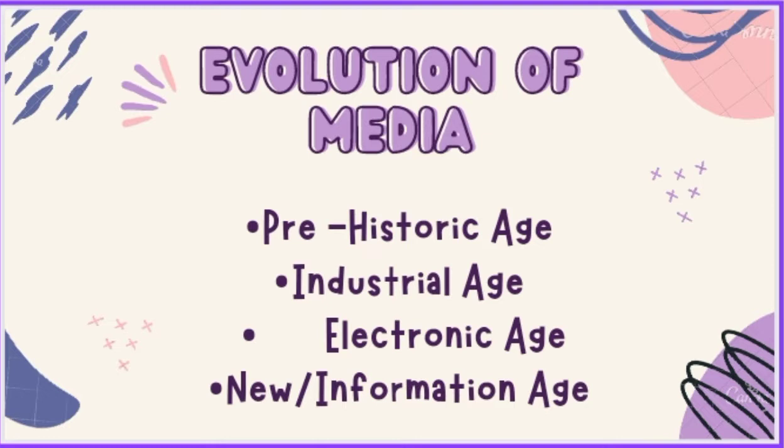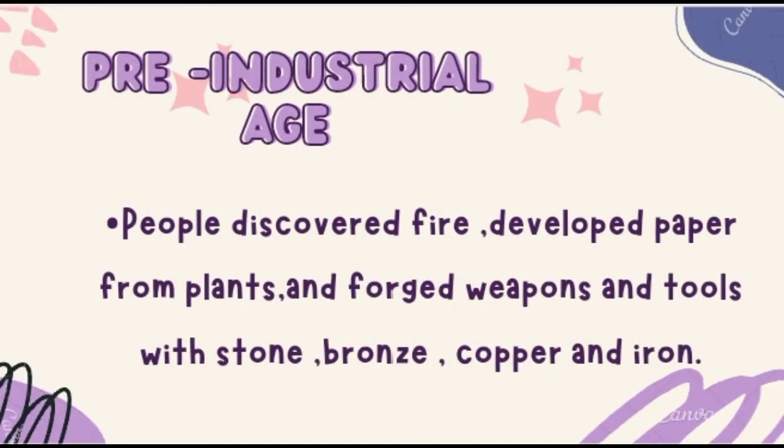So let us start with the pre-industrial age. The pre-industrial age was dated before the 1700s. In this particular period, people mostly relied on nature. People discovered fire, developed paper from plants, and forged weapons and tools with stone, bronze, copper, and iron. In this period, the usage of smoke, fire, and horn was one of the ways to communicate.